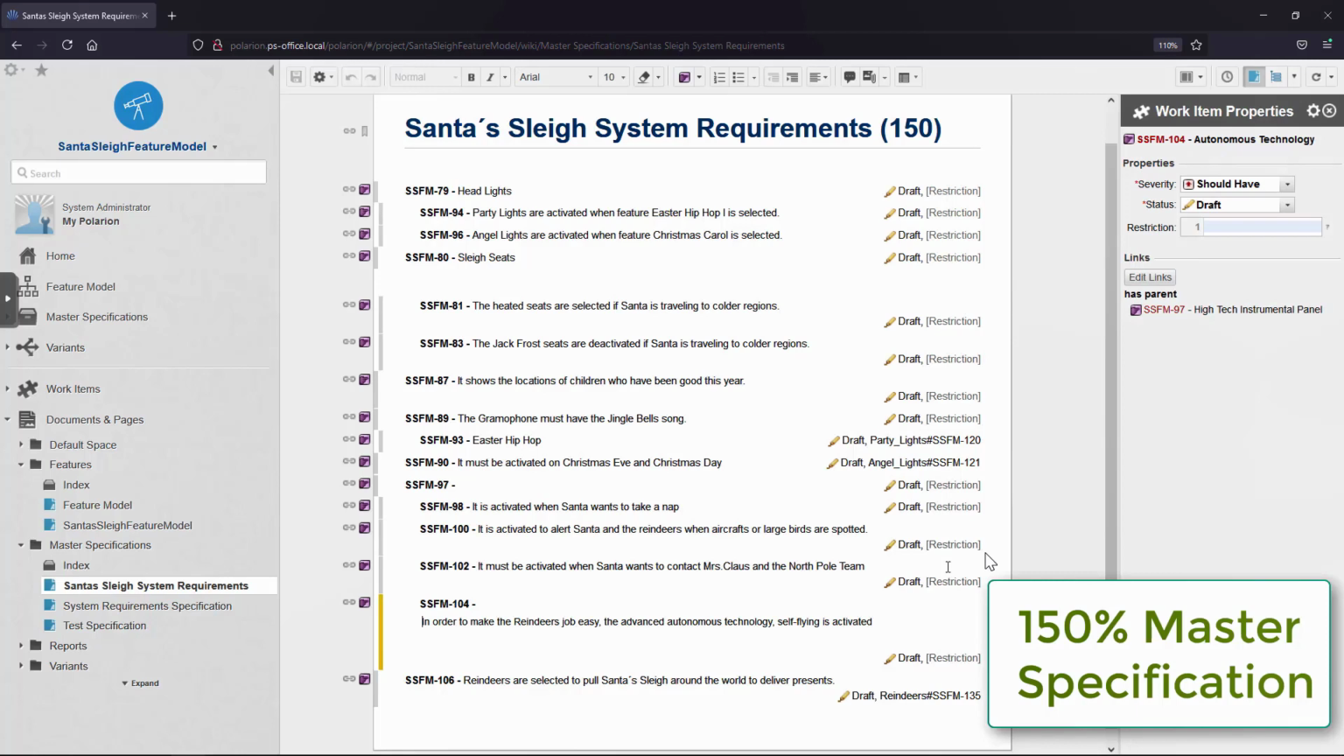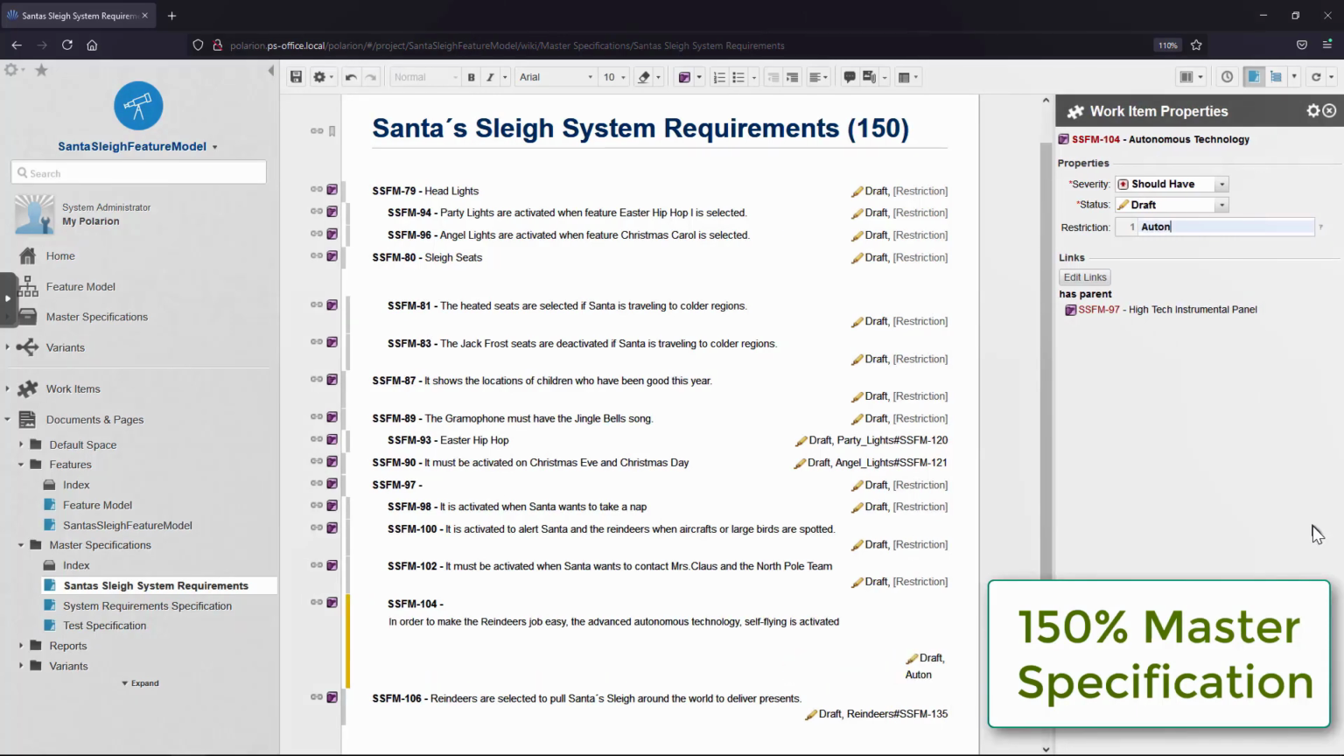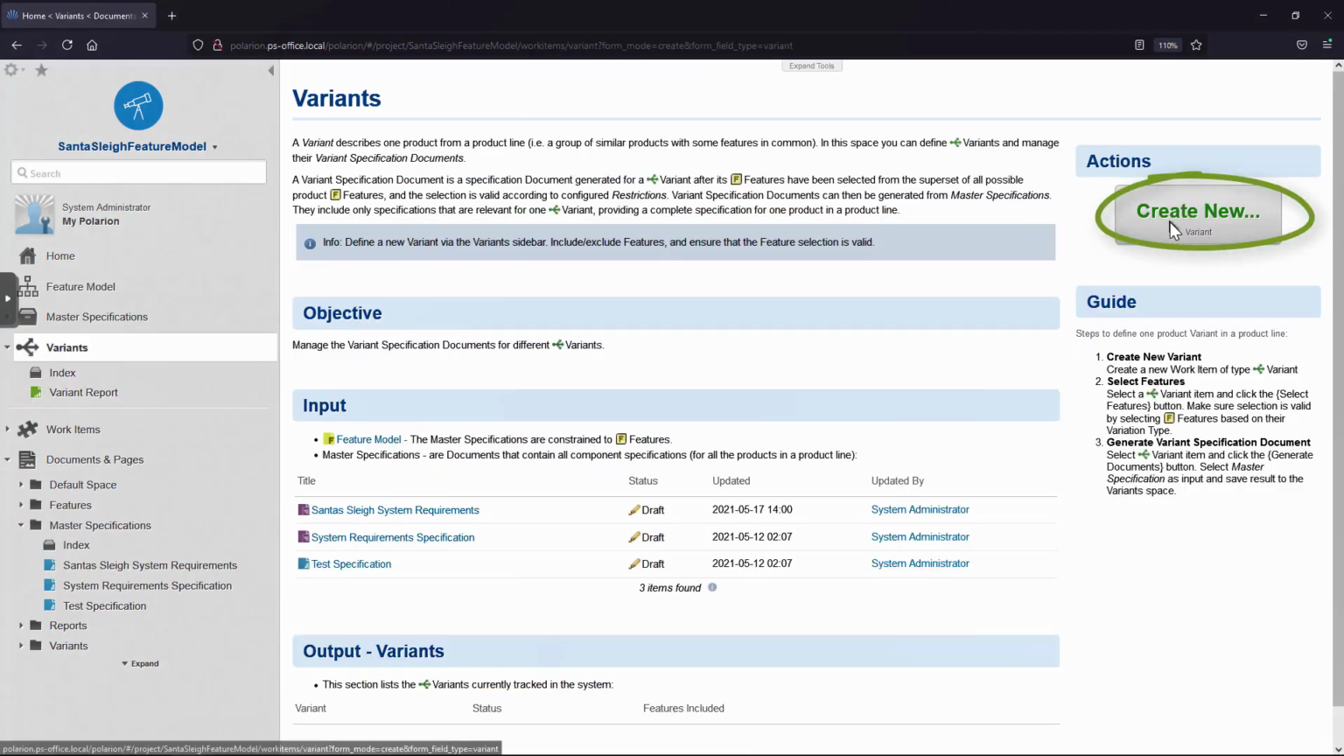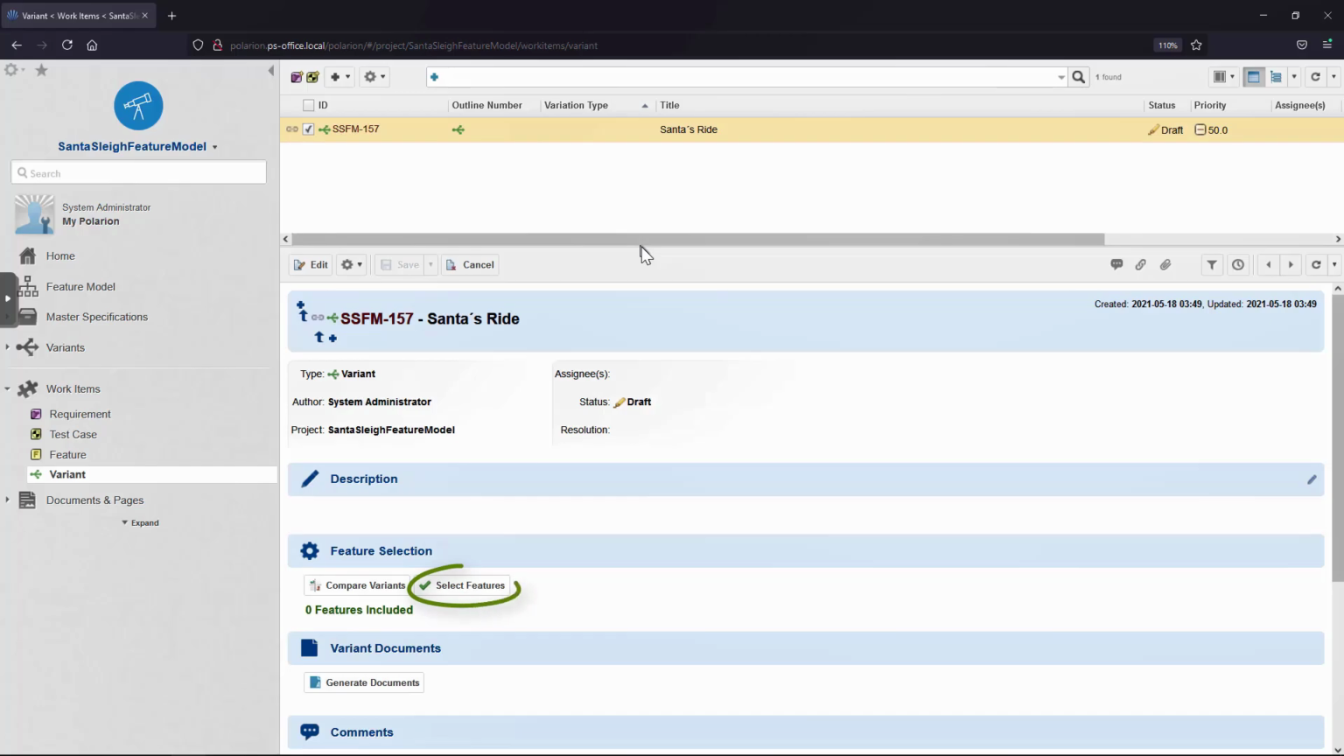So, in the superset requirements document, they want to express that the requirements for this autonomous technology are only needed for variants that have the feature autonomous technology in it. Hence, they add the restriction to it with the help of the autocomplete functionality. Now, they are ready to configure a new sleigh for Santa that uses the autonomous engine. This is done by creating a new variant and selecting all the necessary features in it.